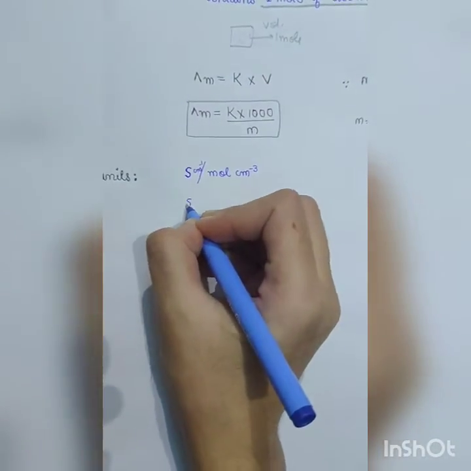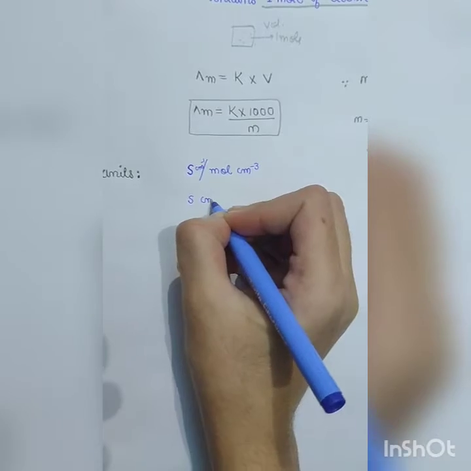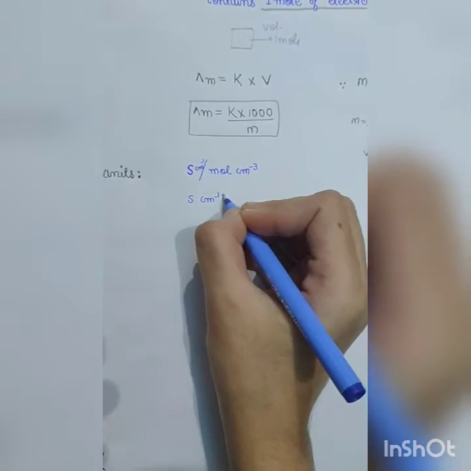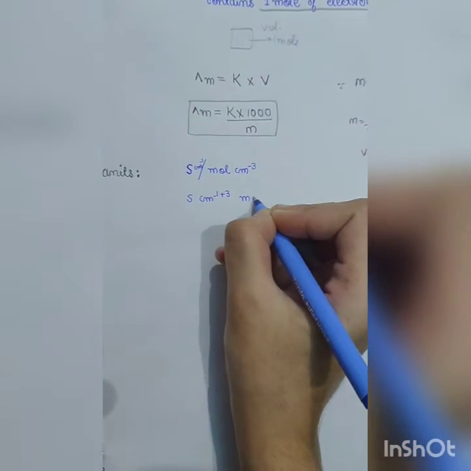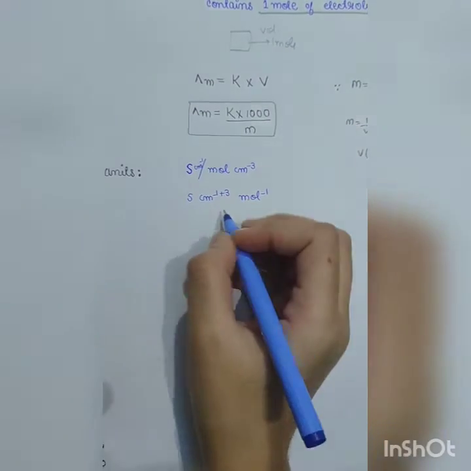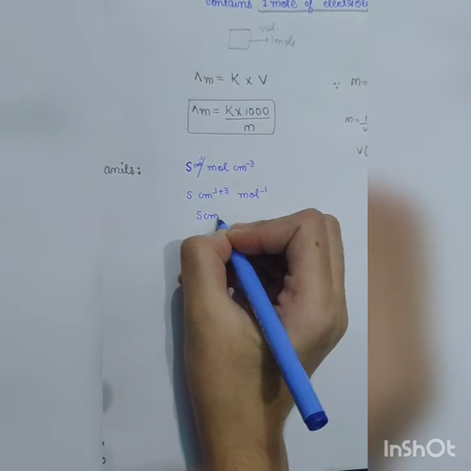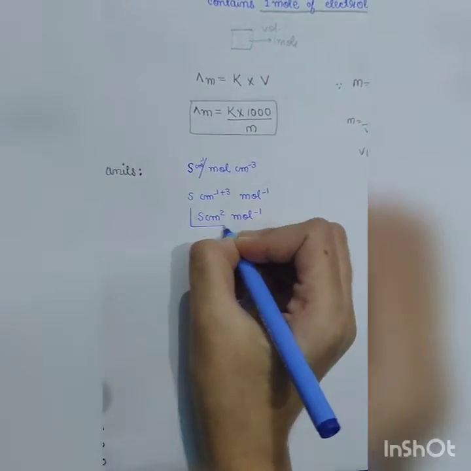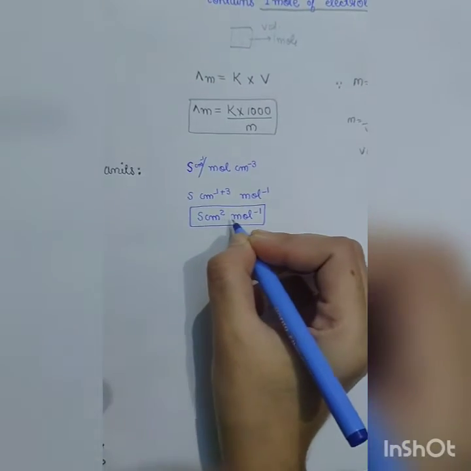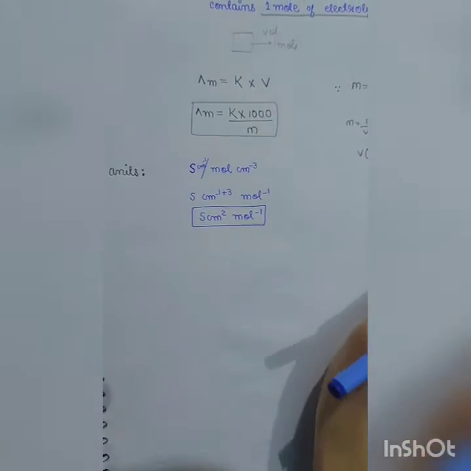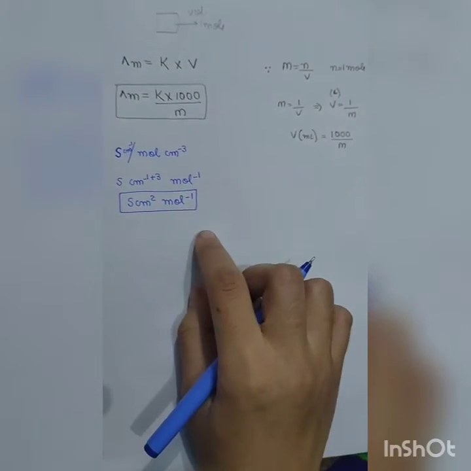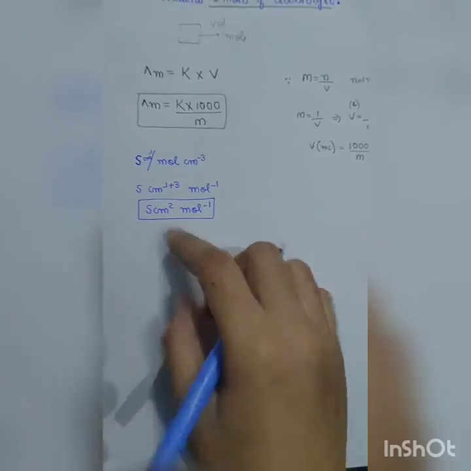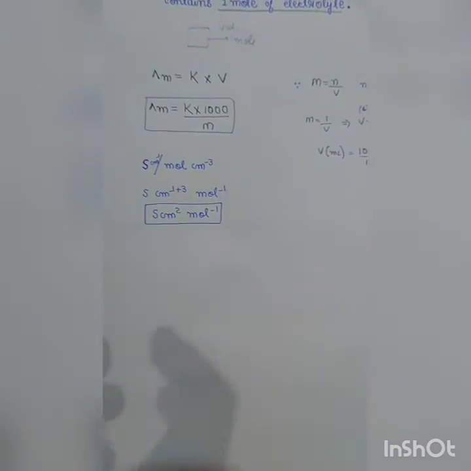Now अगर हम दोनों को ऊपर ट्रांसपोज कर दें, Siemen centimeter cube, बेसिस सेम है, डिवाइड में पावर सब्ट्रैक्ट हो जाएंगी, माइनस माइनस इज +3, ये ऊपर चला जाएगा, दिस विल बी मोल इनवर्स, प्लस माइनस इज माइनस, सो सेंटीमीटर स्क्वायर mole inverse. This will be the unit for molar conductivity. Siemen centimeter square and mole inverse. And we can also write this in meter square, but that will be in SI unit. Siemen meter square per mole. That will be the SI unit.